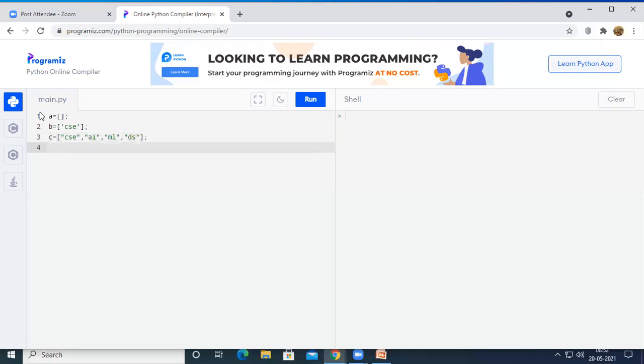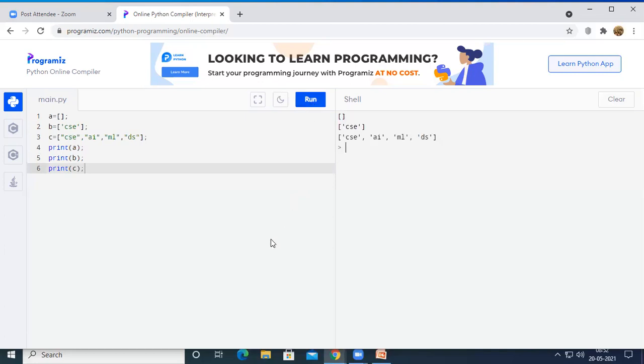And what I am going to do is print all the lists on the output screen. So I am printing the list A, then the list B, and the list C. So now let us see what will be the output of this code.